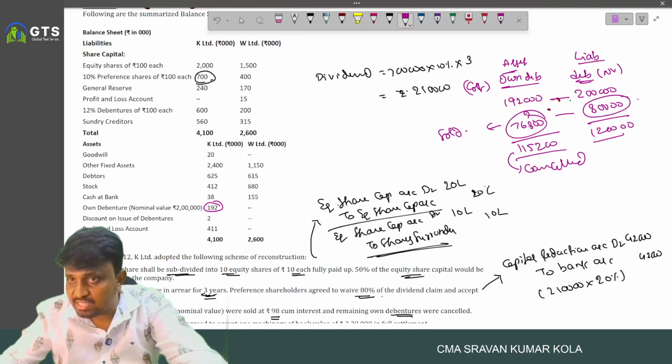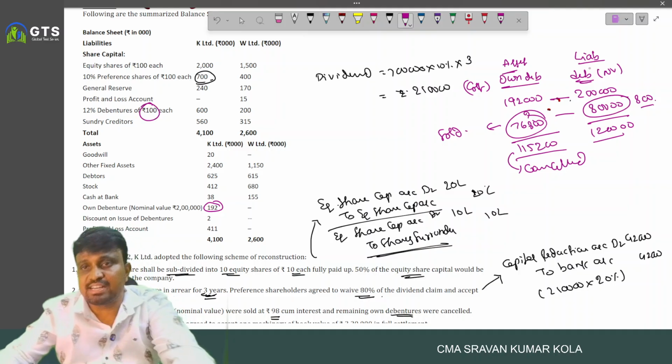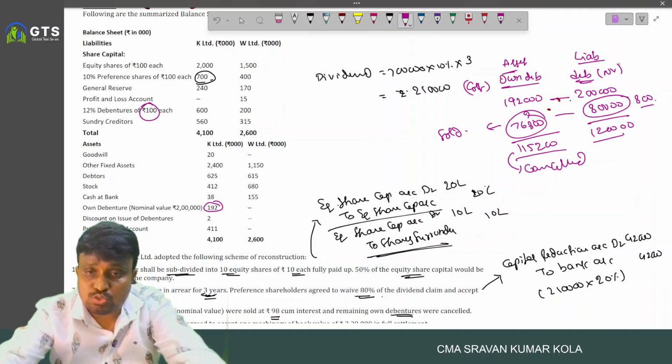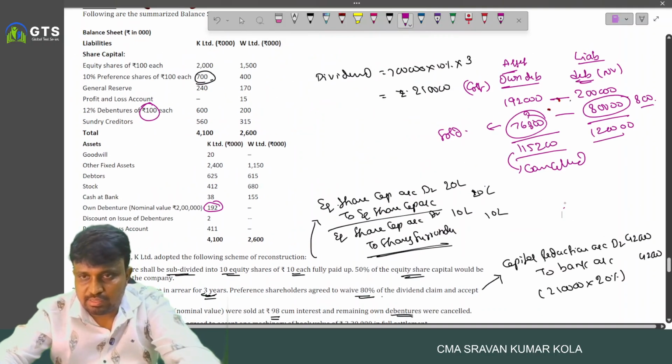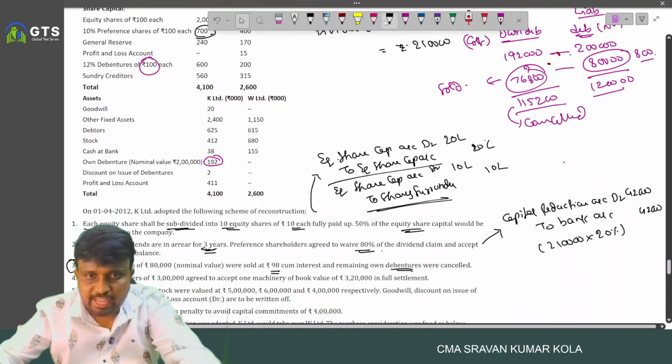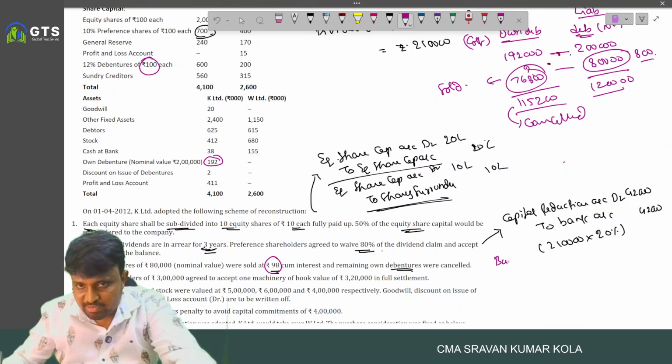How many debentures are there? 800, because each debenture value is 100. 800 debentures are sold at 98 rupee cum interest. So we write the entry what? Bank account debited.